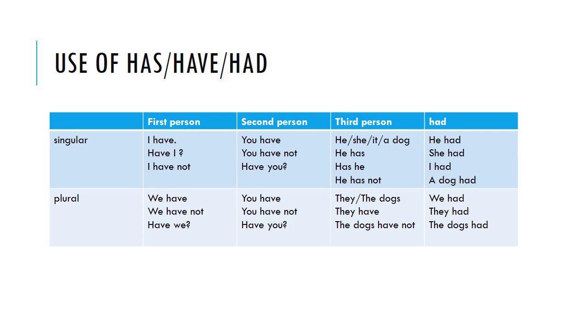Okay, the first person represent to one, we always use verb in plural form. See, has is singular form, have is plural form, and had comes with all. Whether he had, she had, I had, a dog had, we had, they had, the dogs had. So had is generic, it comes with singular also and it comes with plural also. But you have to be very careful when you do has or have, because has always comes with singular one, have comes with plurals, right?